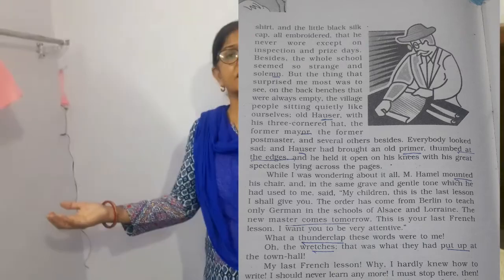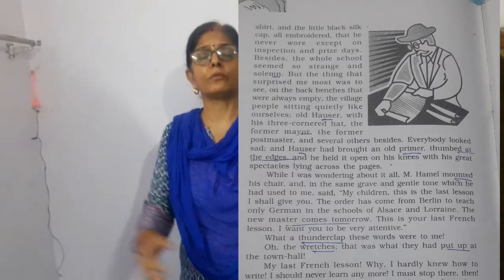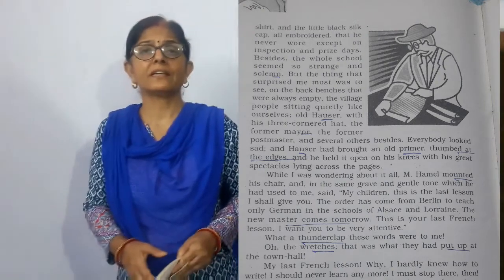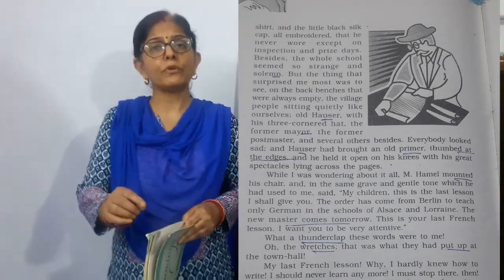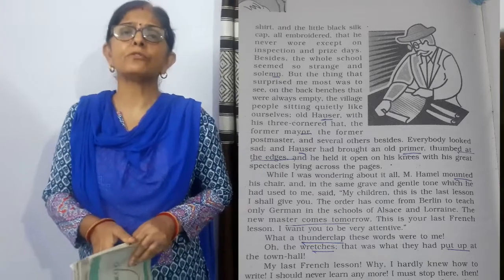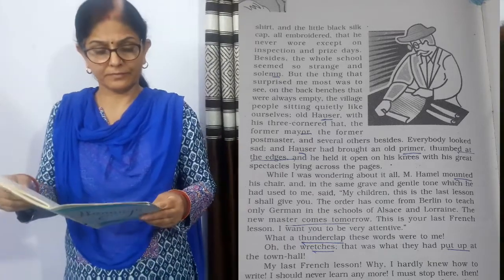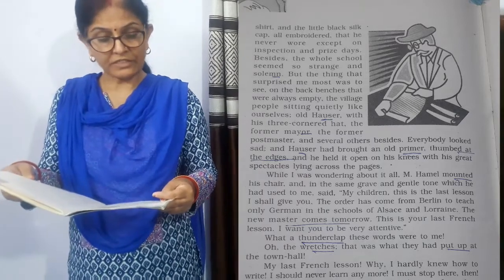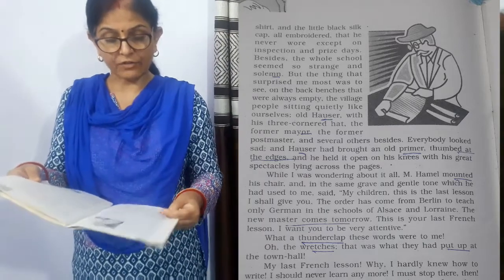So Hauser was holding one book. He had kept one book on his knee, and he held it open on his knees with his great spectacles lying across the table.